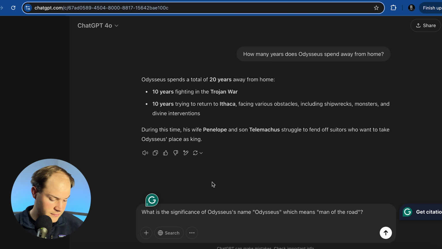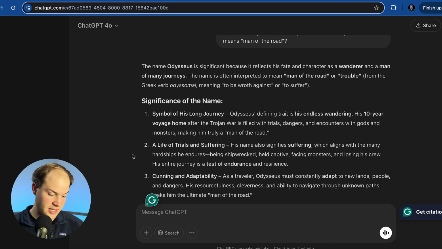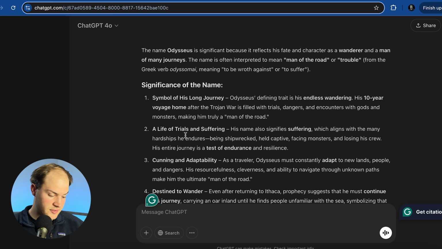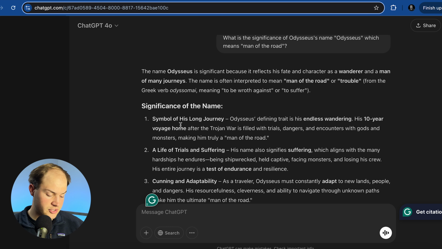Now let's ask it a little bit of a more advanced question, something you might see on a higher level quiz or test or something like that. So this question is going to be, what is the significance of Odysseus' name Odysseus, which means man of the road? So this is a little bit higher level question that might be asked on a quiz or a test. And as we can see here, we get a very detailed breakdown of exactly what we asked. So we asked it the significance of his name. It's giving us a whole breakdown with different bullet points, 4 different points to make. So overall, it does a pretty good job of breaking this down.